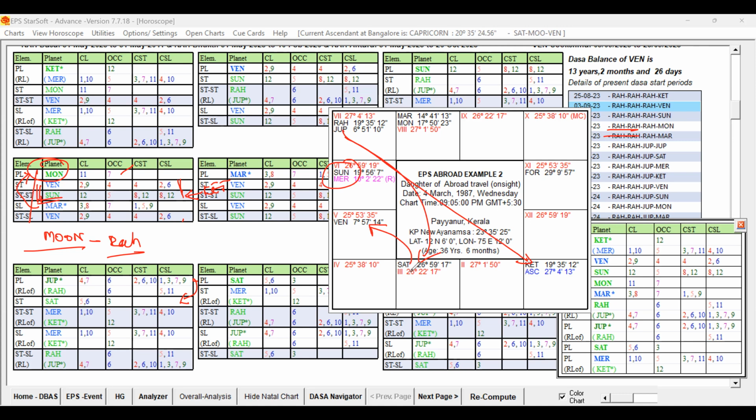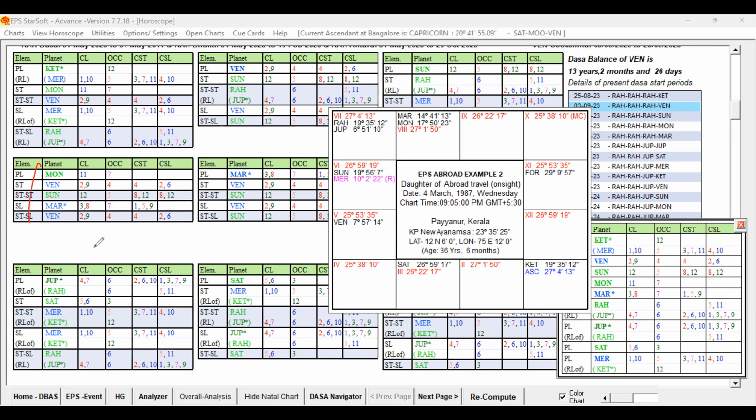And in addition to that, Saturn is aspecting Venus. So multi-support, indirect support. Jupiter is passing its significations to Venus through Saturn. Venus is in the sign of Saturn, and Saturn is also aspecting it. So what I'm trying to say is that the strong key planet Jupiter is not directly playing a role for the Dasa Lord